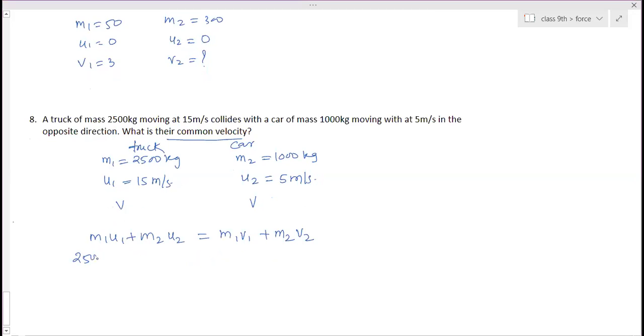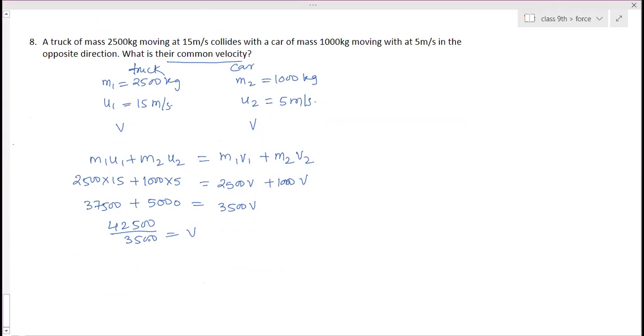2500 into 15 plus 1000 into 5 is equal to 2500 V plus 1000 V, because after that they have the same velocity, therefore V is there. Simplify this. 2500 into 15 is 37,500, and 1000 into 5 is 5000. That is equal to, add them, they are like terms, so 3500 V. So this will be 42,500 divided by 3,500 is equal to V.